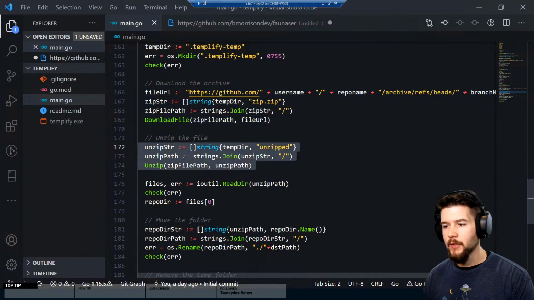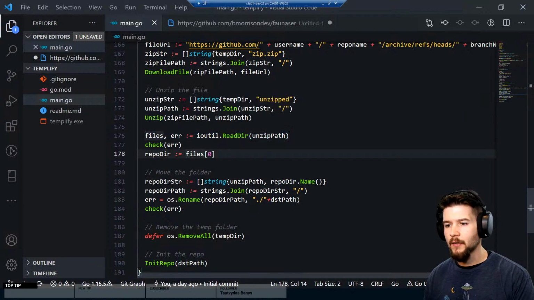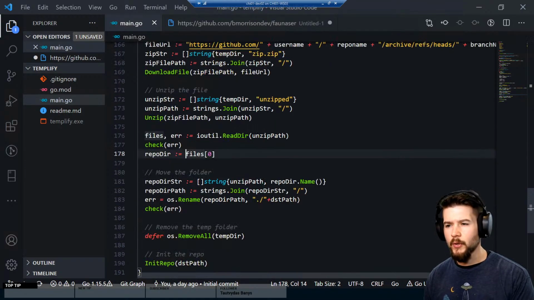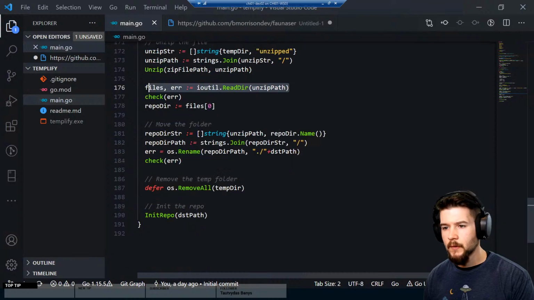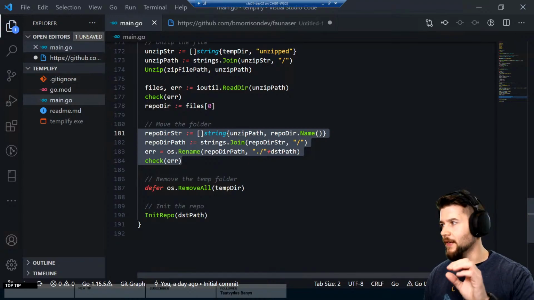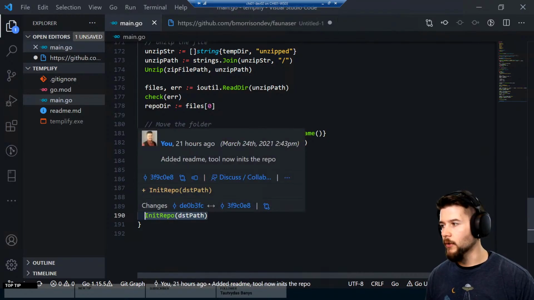We're going to unzip it into a directory. We're reading the directory to pull out whatever the name of the directory is that's inside of there. It's not one for one with the name of the repository. It's repository-branch, which I probably could do manually using the branch name, but this is what I'm doing right now. And the next thing is we're going to move that folder into whatever the current working directory is, from the .templify temp into the working directory, and then we're going to remove that temp directory. And the last thing we need to do is initialize the repo.